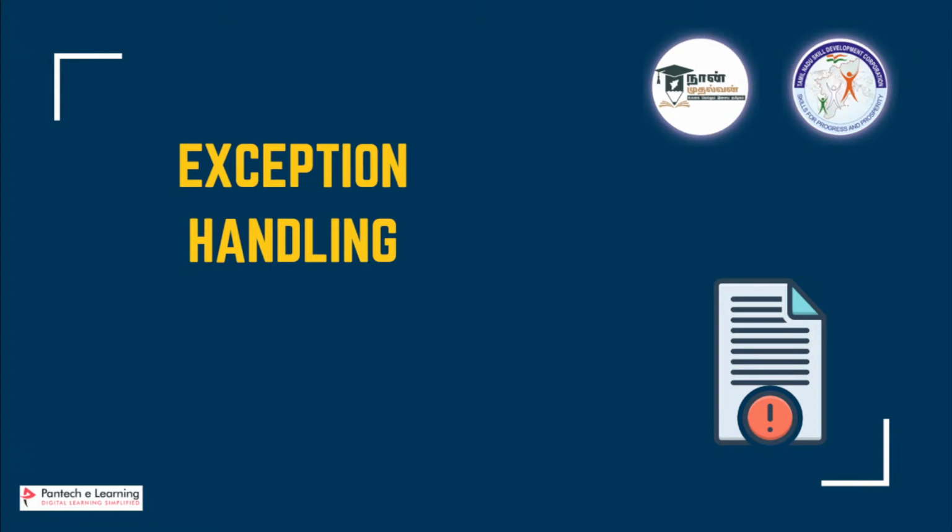If the credentials are correct, can you guys tell me how we are going to check? If I'm asking a user his user ID and password, I want to allow the user only if both are correct. So in a conditional statement, which operator will I be using? Can you guys tell? I'll tell you once again. We are going to set some username and password, and I want to verify whether both are correct. Only if both are correct, then I'm going to allow the user to enter into the ATM machine. I want to verify two conditions in a single conditional statement, and which operator will I be using?